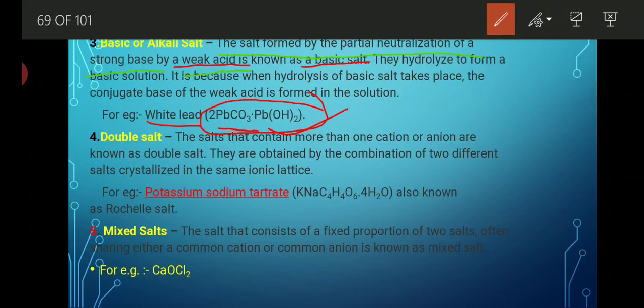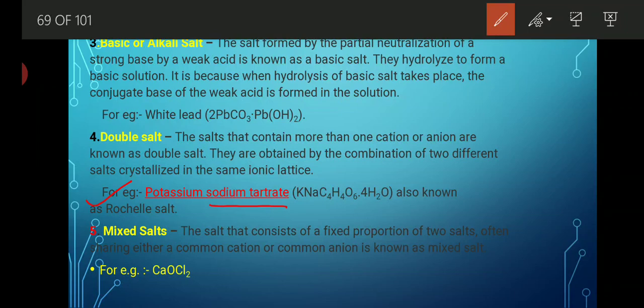Now, what is a double salt? Double salt is basically made up of more than one anion or cation. Whenever any salt contains more than one cation or anion, it is known as a double salt. They are obtained by two different salts crystallized in the same ionic lattice. Means two different ions get combined together and form a salt. Like potassium sodium tartrate. For example, potassium sodium tartrate is known as a double salt.